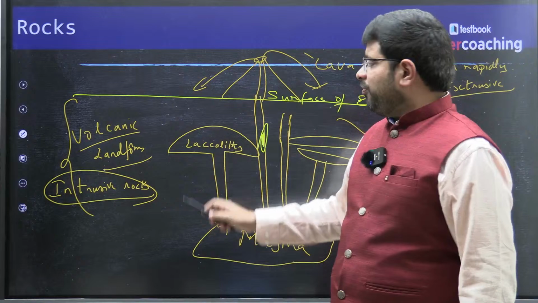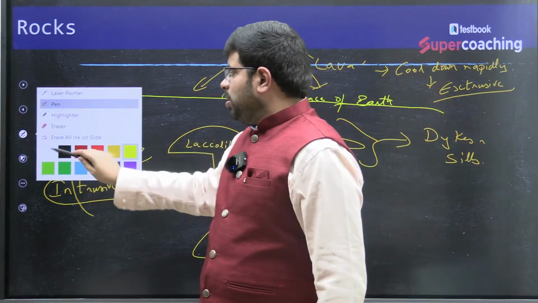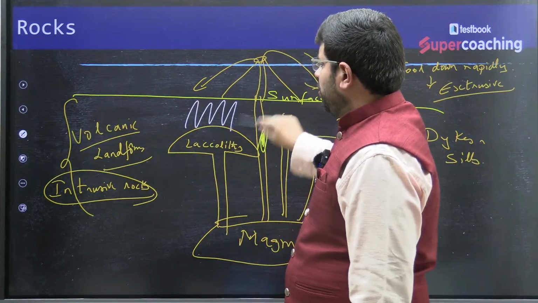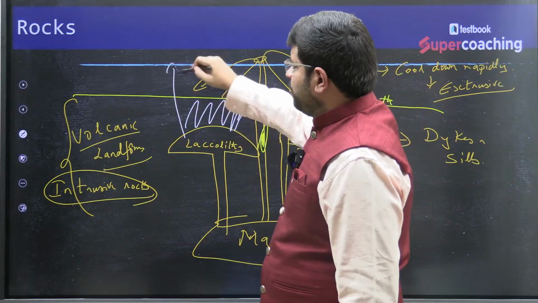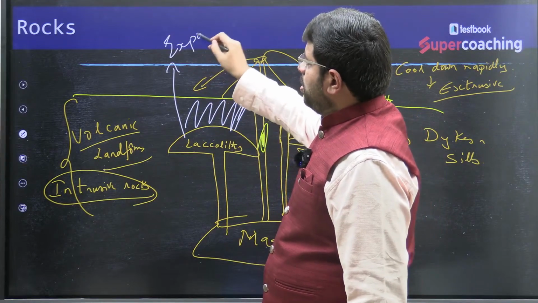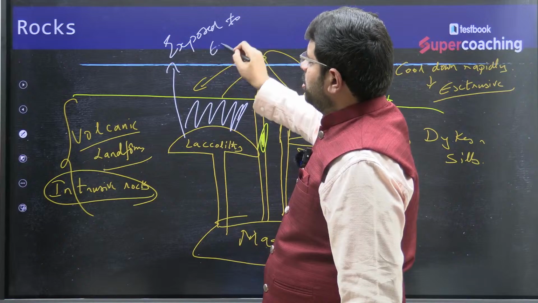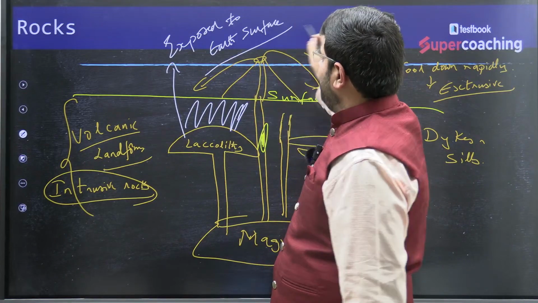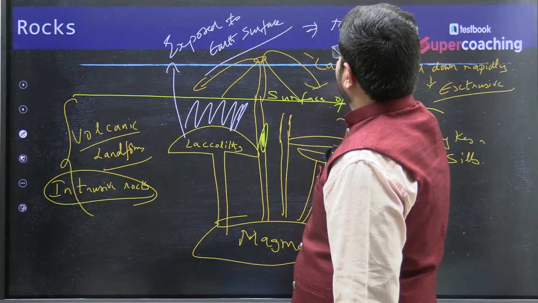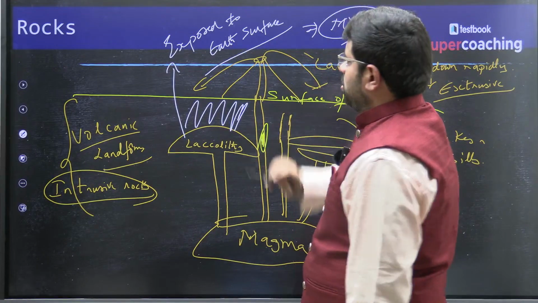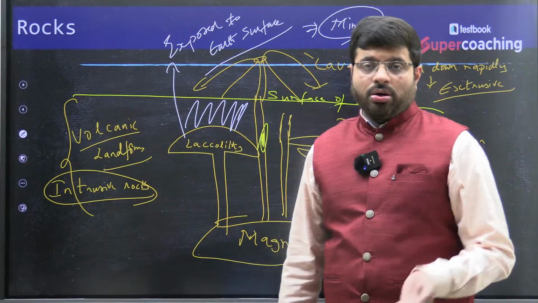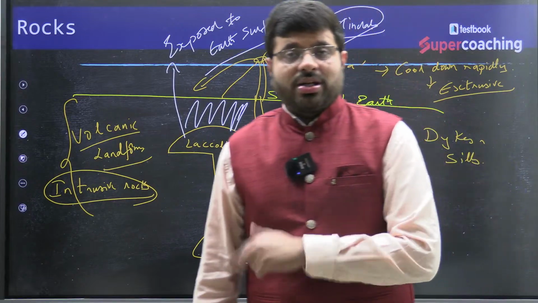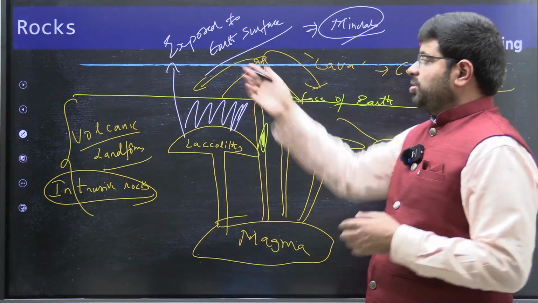Sometimes over a period of time, you can see here, this part would be eroded and this will be exposed to the earth's surface. Now the moment this is exposed to the earth's surface, this will be a source of minerals.